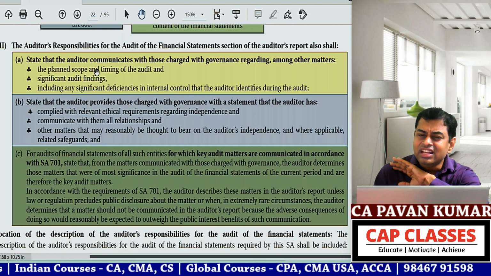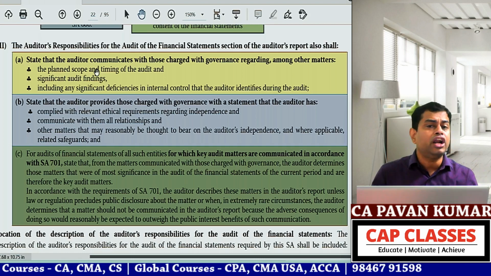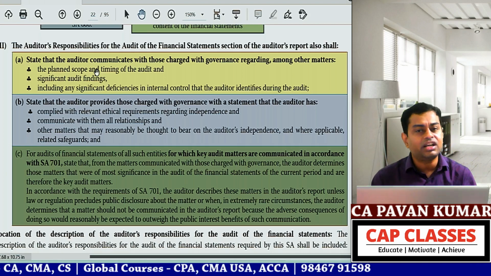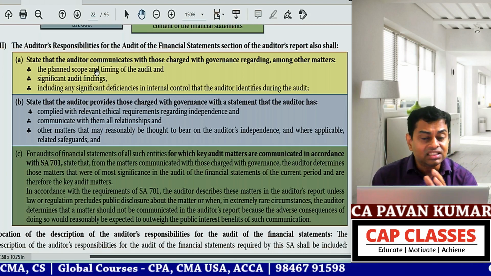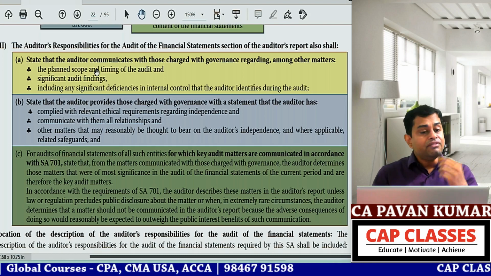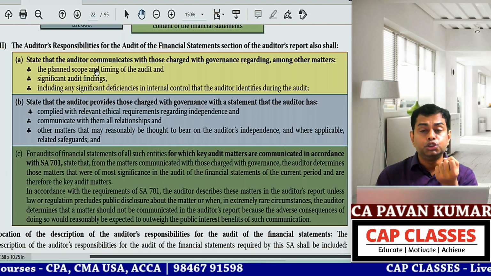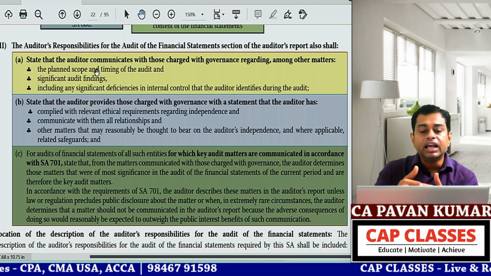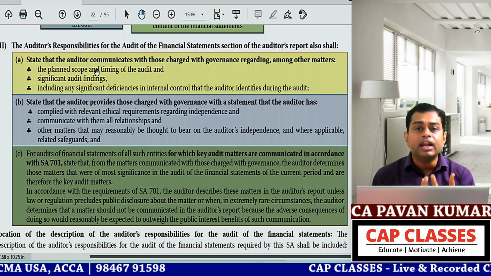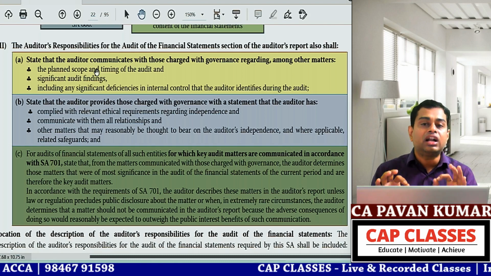I do not have any relationship with your key managerial personnel, or any substantial, financial or business interest in your company. So this I need to give in writing. And if at all there is any question of independence due to some threat, there are applicable safeguards which I have already applied. So now I am ethically fit to conduct audit.